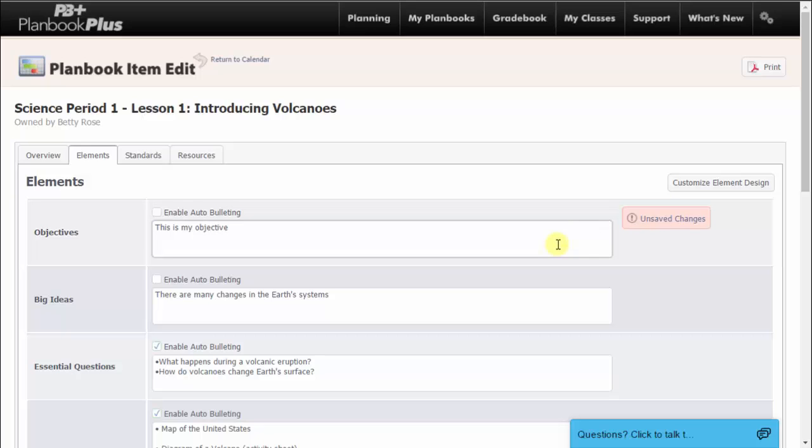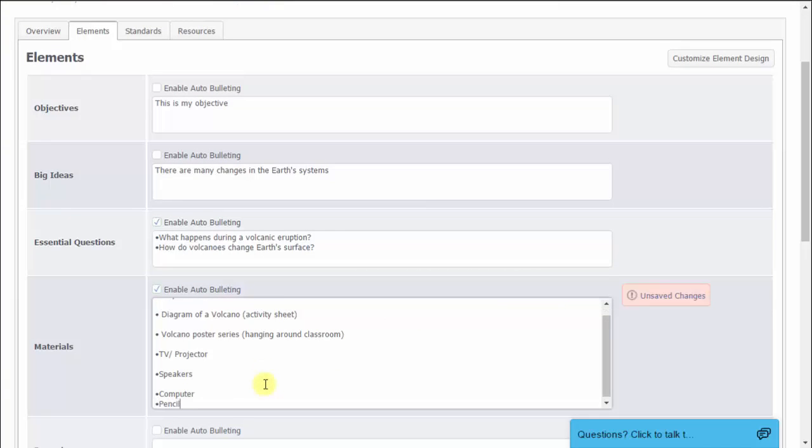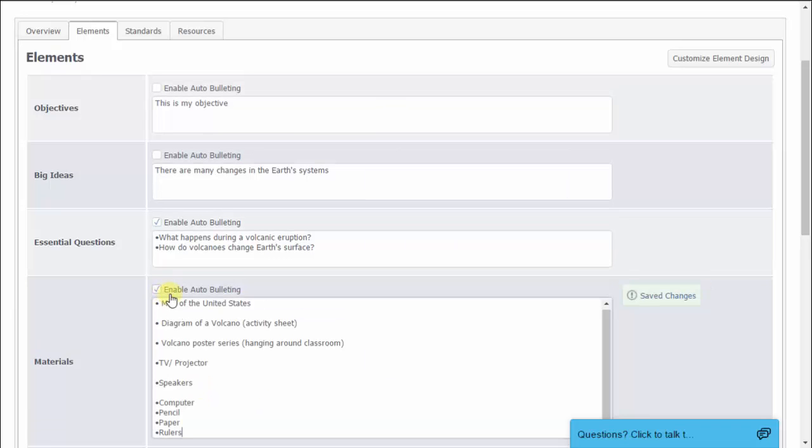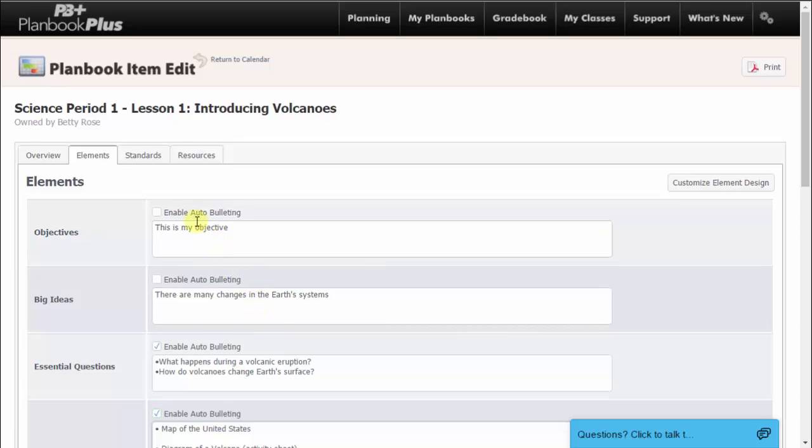Simply click in a text box and begin typing. Once you are done, click on the next text box. You will notice your changes have automatically been saved. Now you can enter your materials: pencil, paper, rulers. Since this is a list, I am going to check the box that says Enable Auto Bulleting. This will automatically bullet each line in the text box.